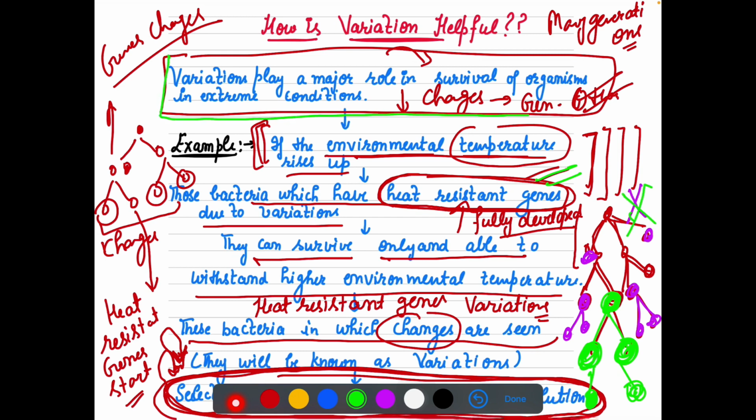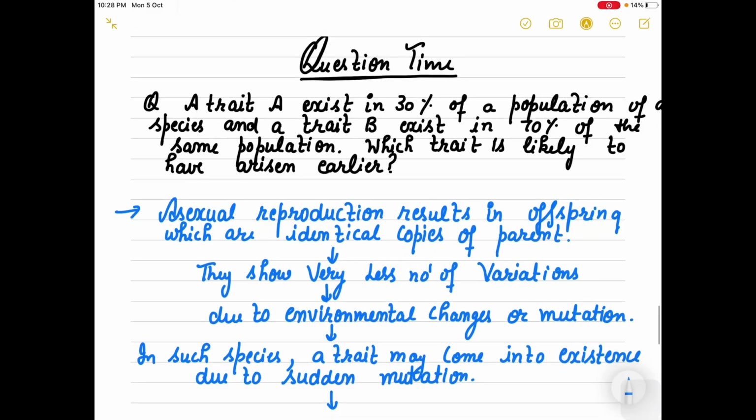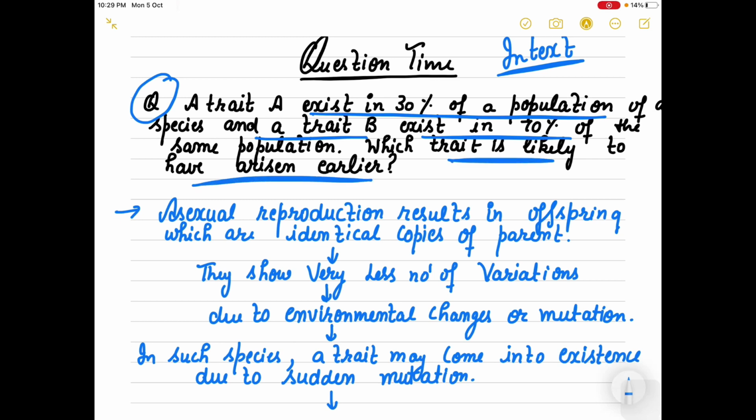सो दैट इज़ वाई वी हैव रिटन अ लाइन कि वेरिएशंस जो है इट प्ले अ मेजर रोल इन सर्वाइवल ऑफ ऑर्गेनिजम्स इन एक्सट्रीम कंडीशन. There is a question which is given in the in-text questions in the NCERT. The question means that if a trait A exists in 30% of a population of a species, and a trait B exists in 70% of the same population, what do you think which trait is likely to have arisen earlier?